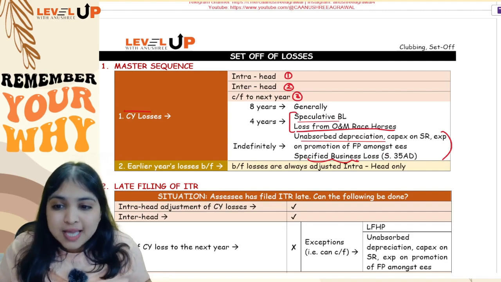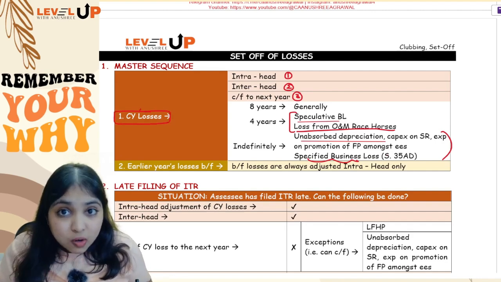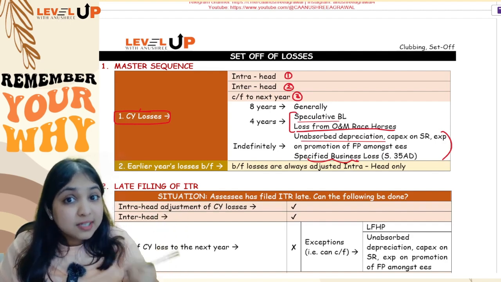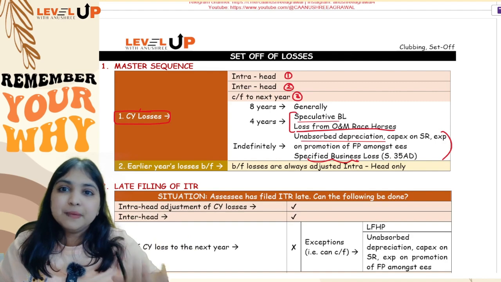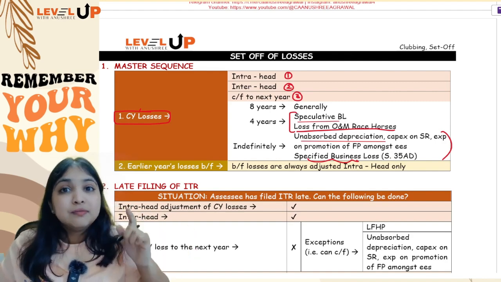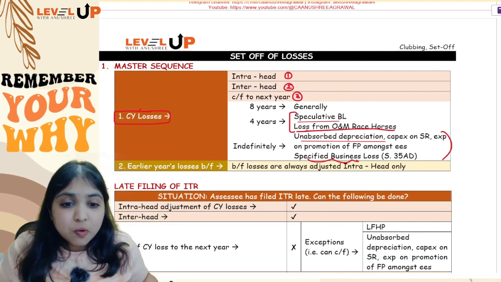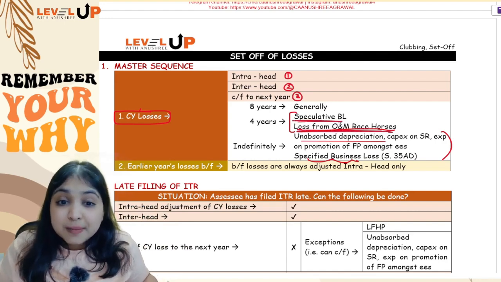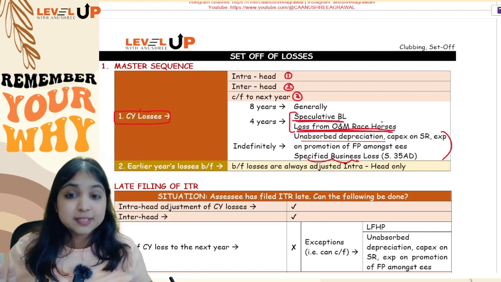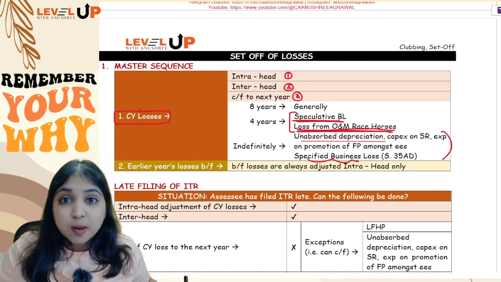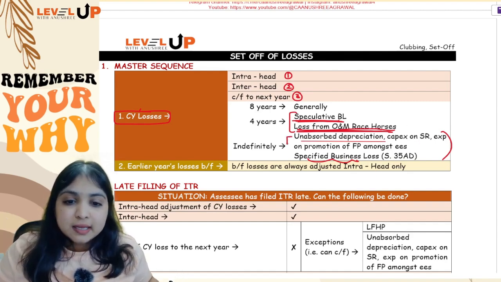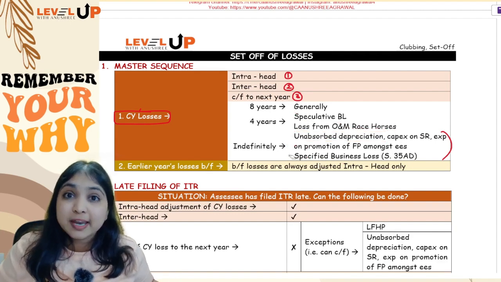Okay, so you will always handle current year losses first, and current year losses also, first you will try intra-head. If intra-head is not possible, only then you will try inter-head. If inter-head is also not possible, you will carry forward the loss. You will carry forward the loss totally for 8 years, but if it is loss from owning and maintaining racehorses, or if it is speculative business loss, these 2 losses you will carry forward for only 4 years. And in case you have any unabsorbed depreciation or loss from specified business where you're claiming 35AD, these 2 you can carry forward forever, indefinitely.